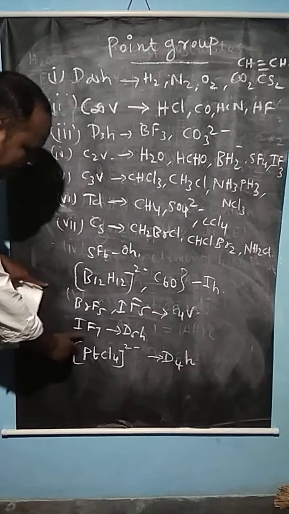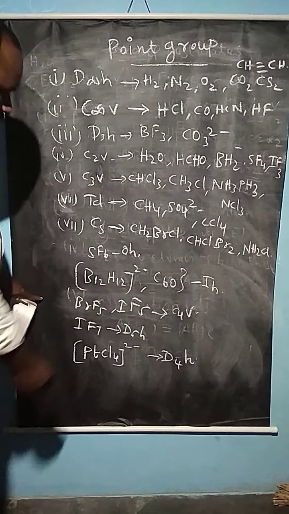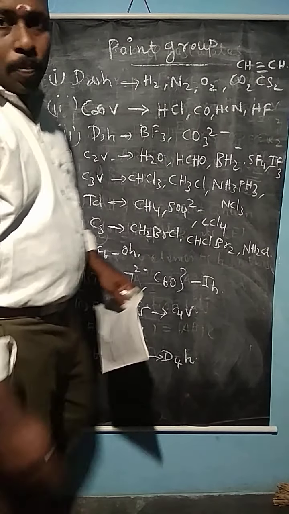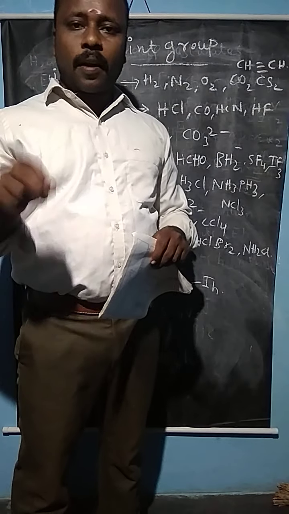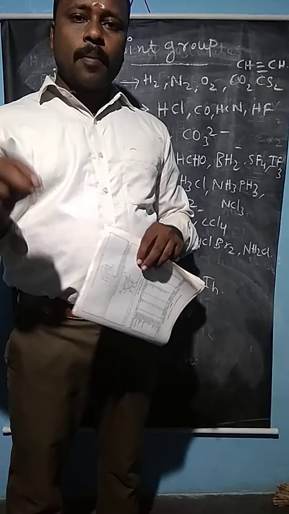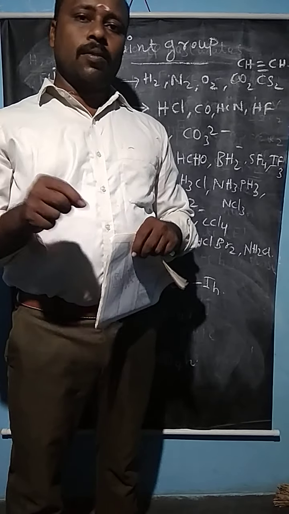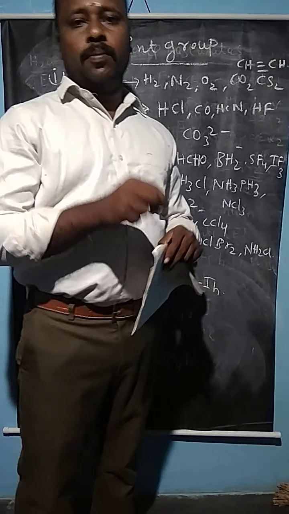Here IF7 belongs to the D5h point group. The platinum tetrachloride anion has the D4h point group. These are the point groups. These point groups arise because in a molecule all the symmetry elements combine to form a molecular group. That molecular group is actually called the point group.